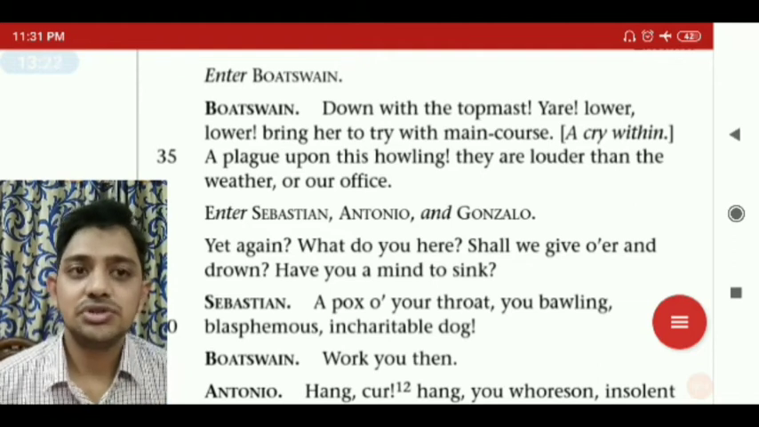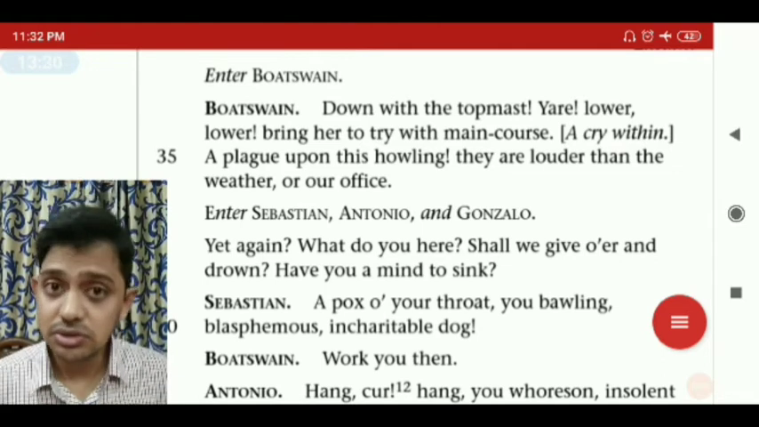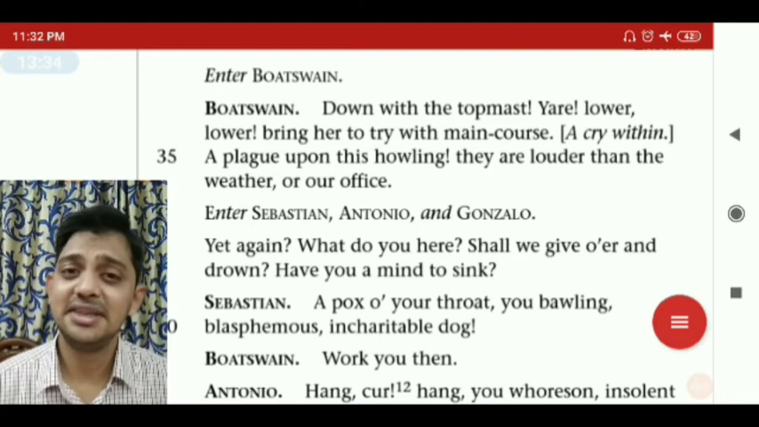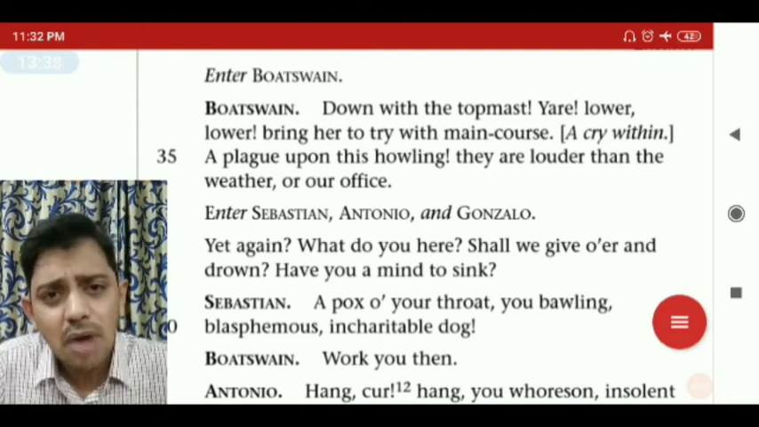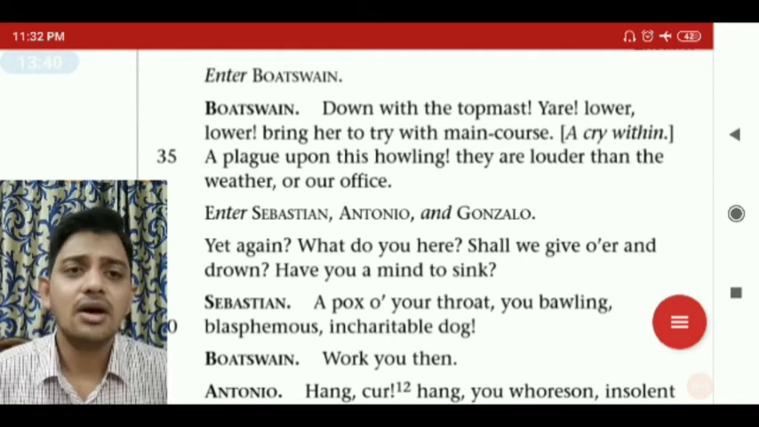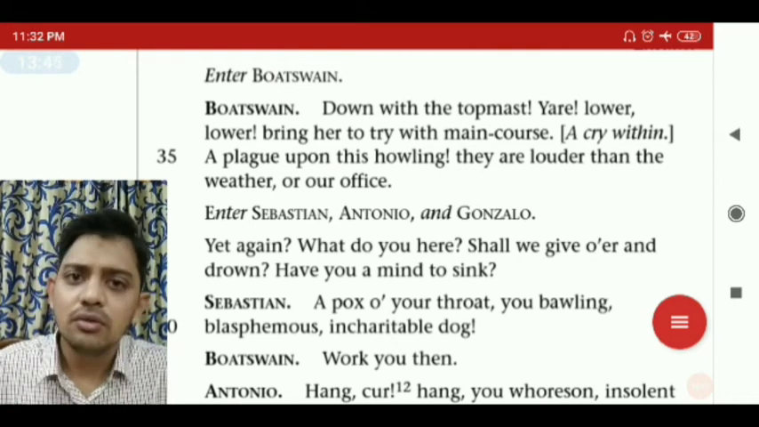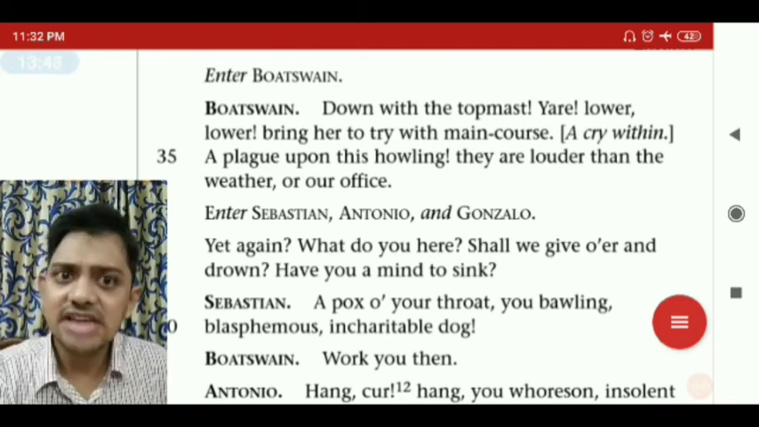Enter Sebastian, Antonio, and Gonzalo. Again, they came to the deck because they're very afraid. They want to know the situation outside. Yet again, looking at them, he said, "Yet again. What do you hear? Why are you here? Why have you all come again? Shall we give over and drown?" What do you mean? Shall we leave the work and let us all die drowning?